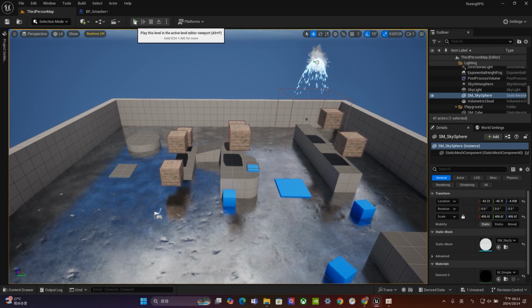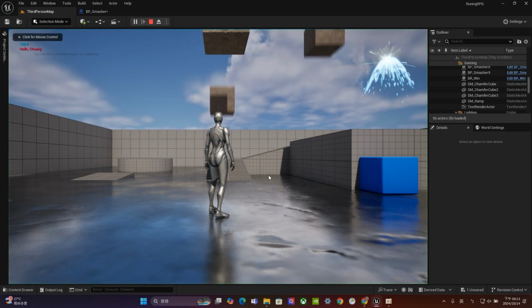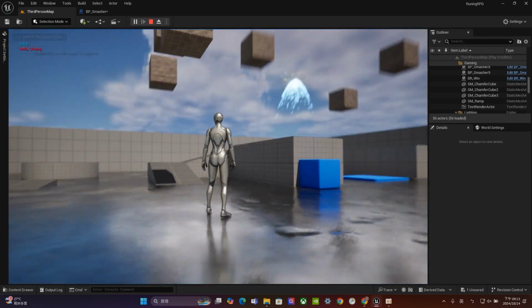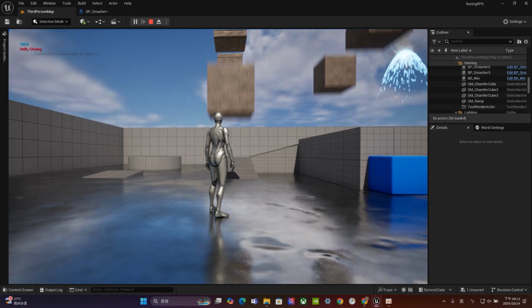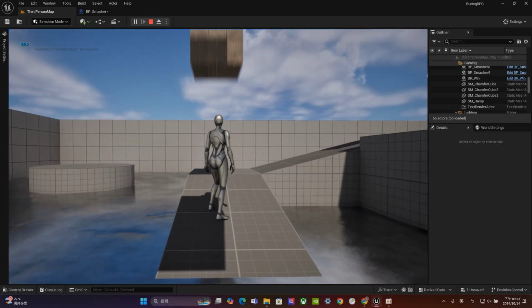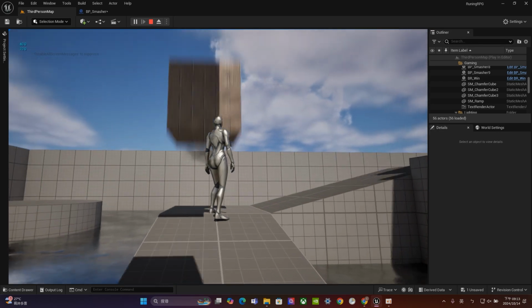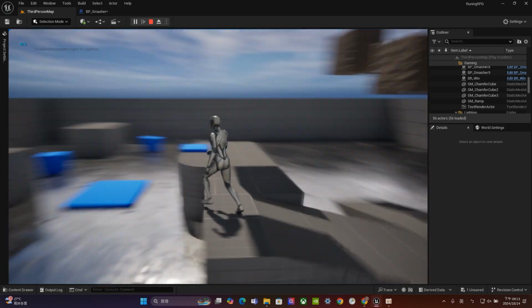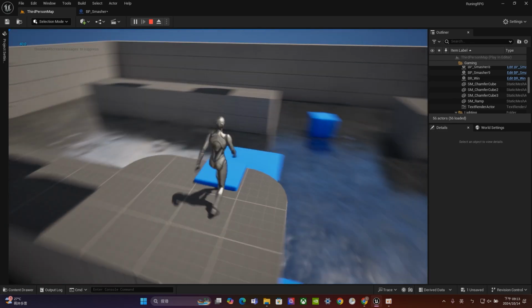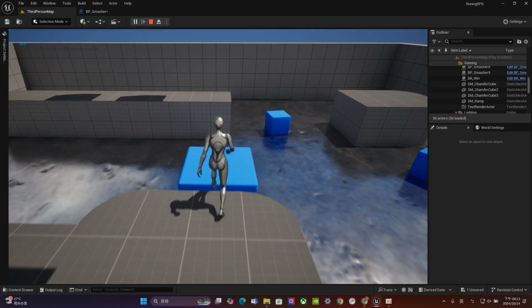The first thing is to click this simulate button. Alright, so you can see that every box has a different speed, so we have to carefully go through that. Okay, so now I'm here. Jump.